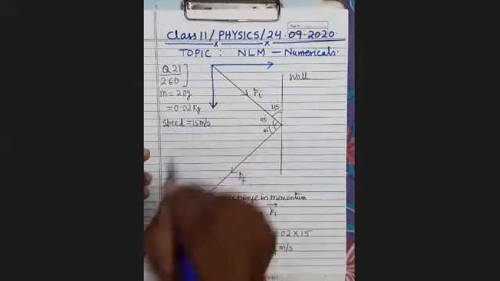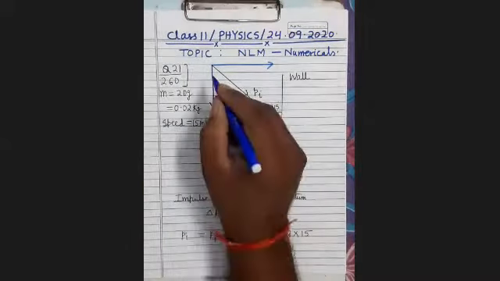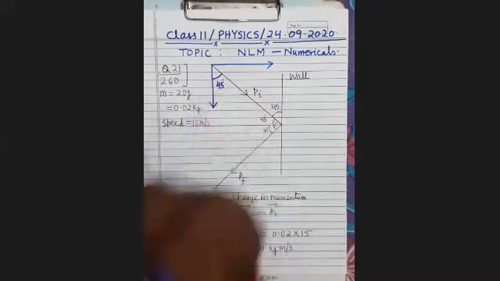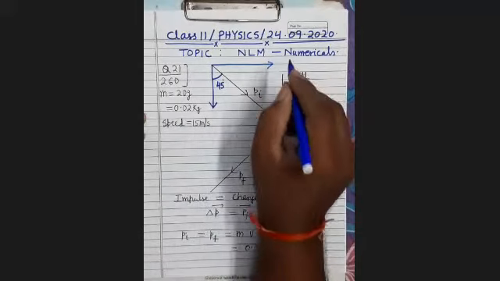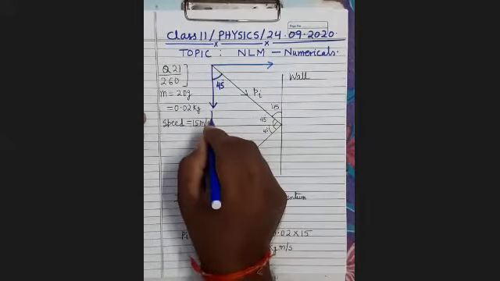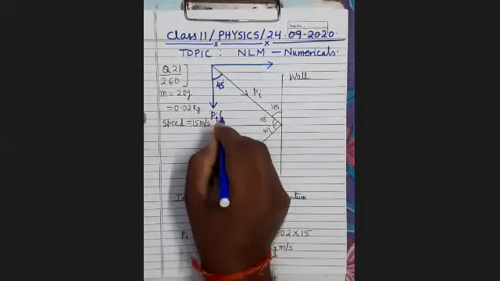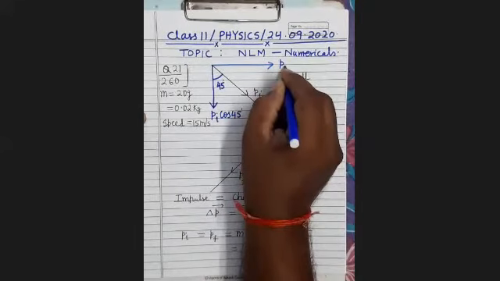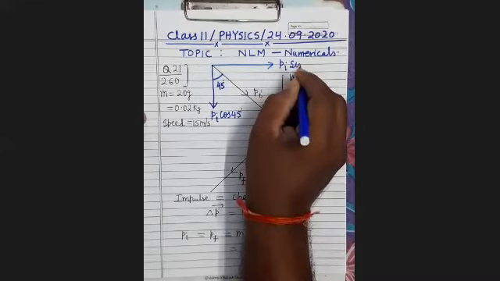If you take this angle as 45, the magnitude of this component will be Pi cos 45, and here it is Pi sin 45.